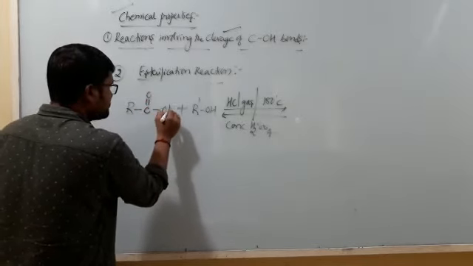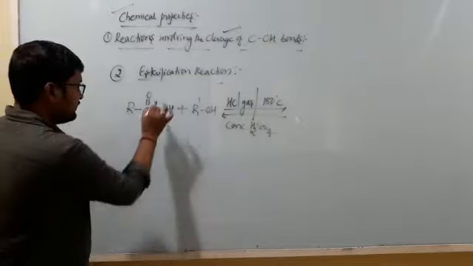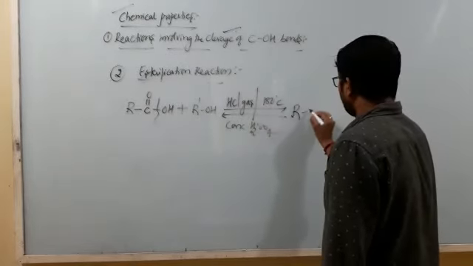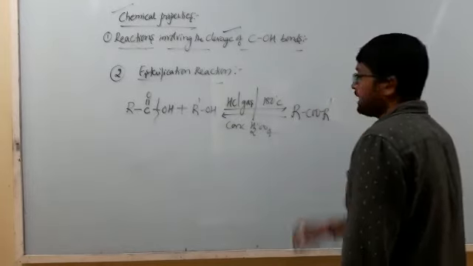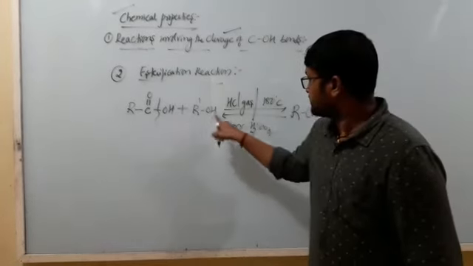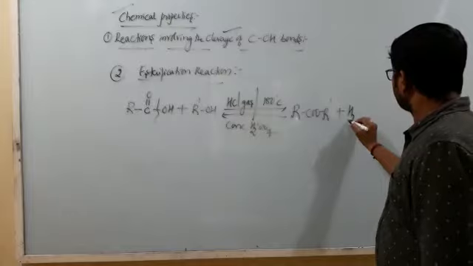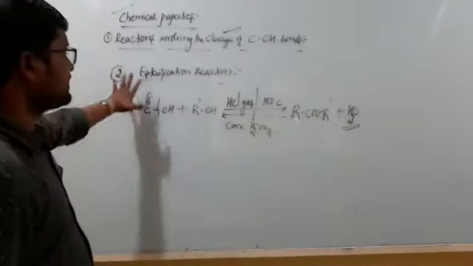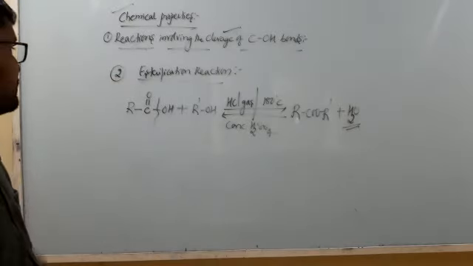Here I can write this as C double bond O single bond OH. Here the bond breaks between C and OH, so that I can write it as RCOOR dash, and this OH takes away 1 hydrogen to form water molecule. So this particular reaction is called an esterification reaction.